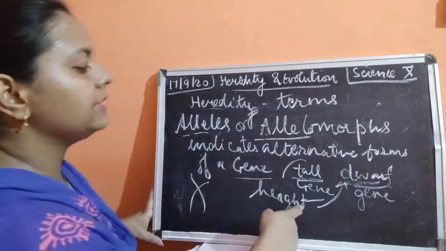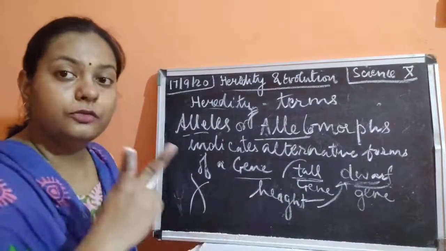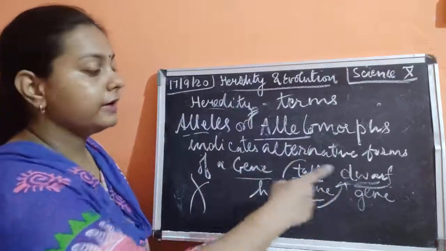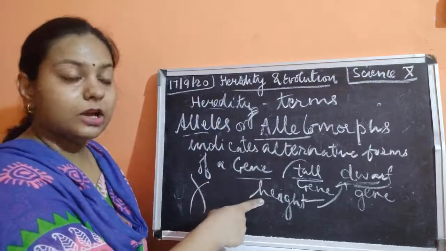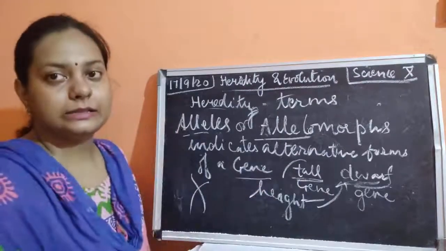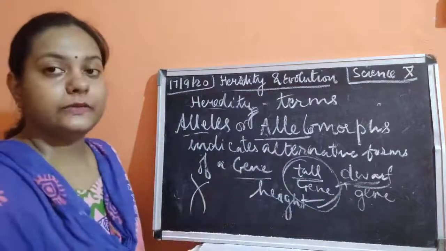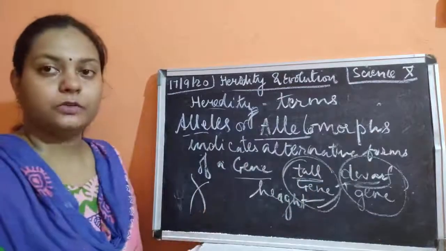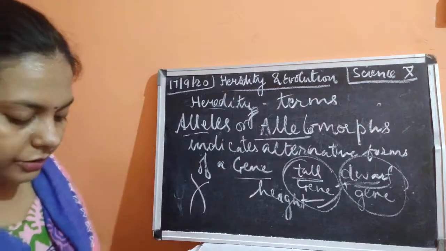So alleles are two forms of one trait. Height means tall or dwarf. Height is a trait, a characteristic, which is expressed by two types of genes, and these are known as alleles. One of the alleles will express in the form of the tallness gene, and the other in the form of dwarfness. Now I think it might be a little bit clear to you all.